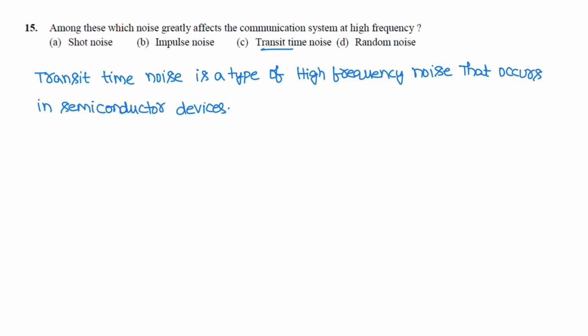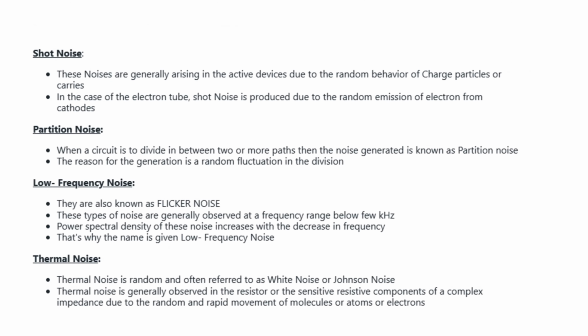Next question. Which among the noise greatly affects the communication system at high frequency? High frequency noise is transit time noise. In communications, this transit time noise is a high frequency noise that occurs in semiconductor devices. Other types of noises are shot noise, partition noise, low frequency noise, that is flicker noise, and thermal noise. Thermal noise is also called white noise or Johnson noise. So the correct option is C.